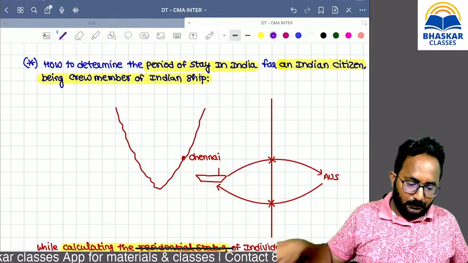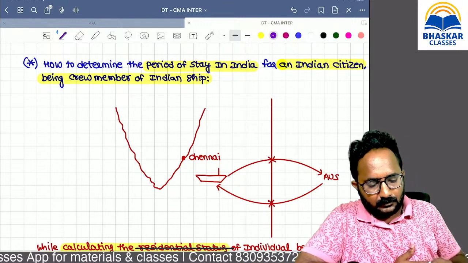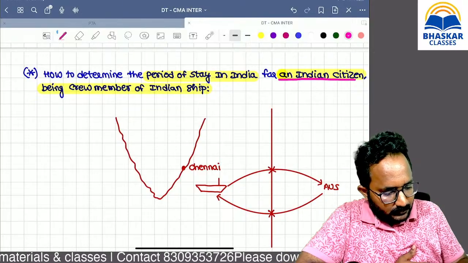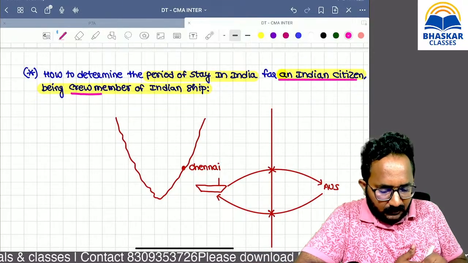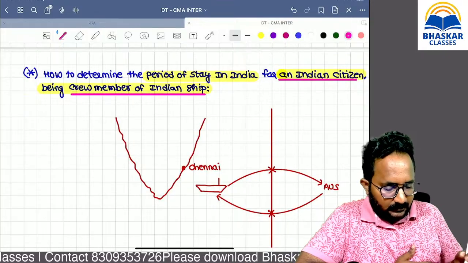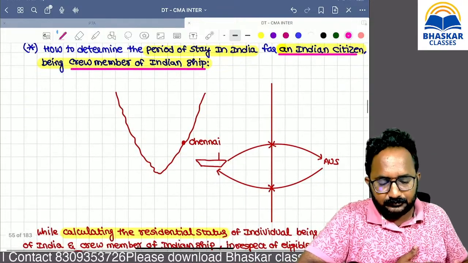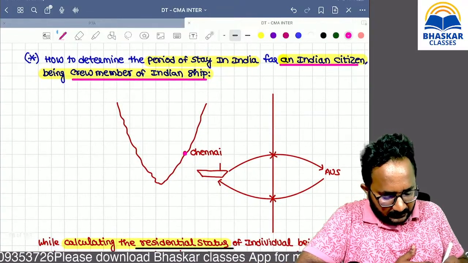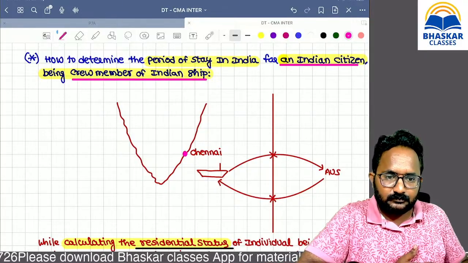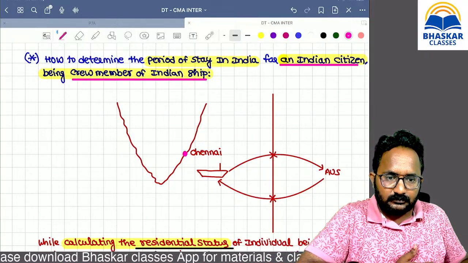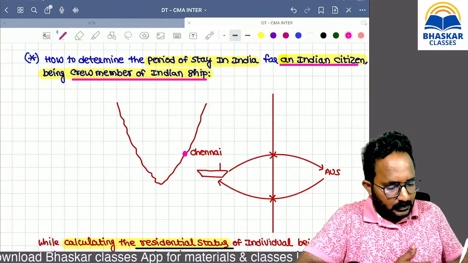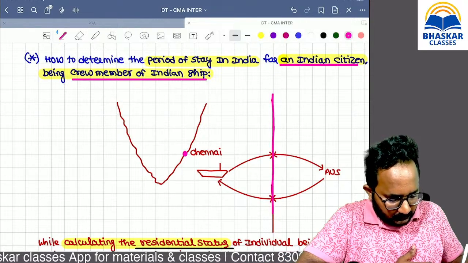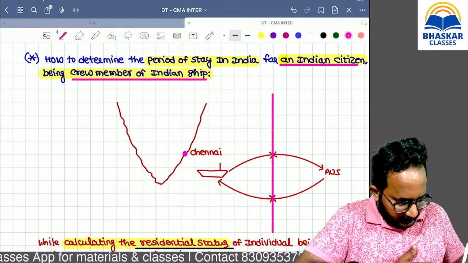Sir, this is an important point. Listen, ma'am. An Indian citizen, being a crew member of an Indian ship, will always go outside India. For example, this is Chennai port. I think you know India always includes territorial waters also. So this is territorial water.